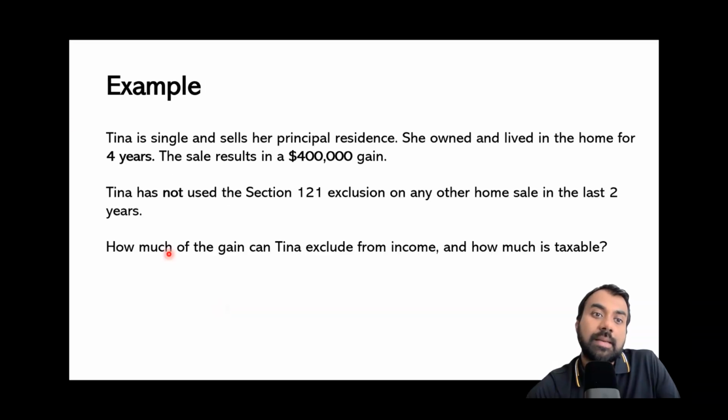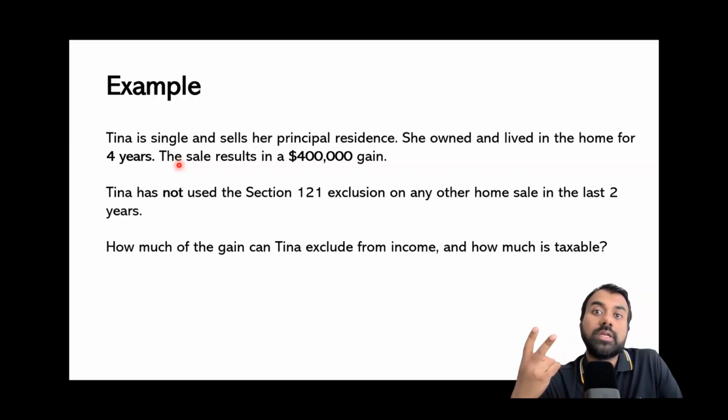Now let's look at an example. Tina is single and sells her principal residence. She owned and lived in the home for 4 years. Now that's a good thing. Because she lived and owned the home for 4 years, Tina meets both the use test and the ownership test.